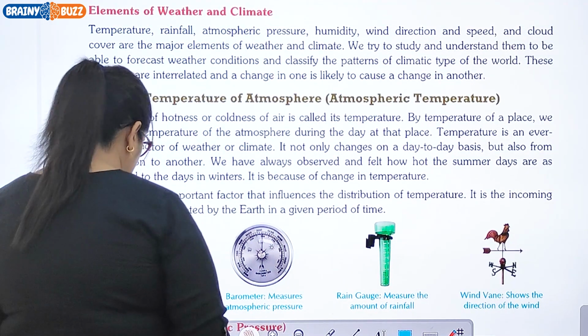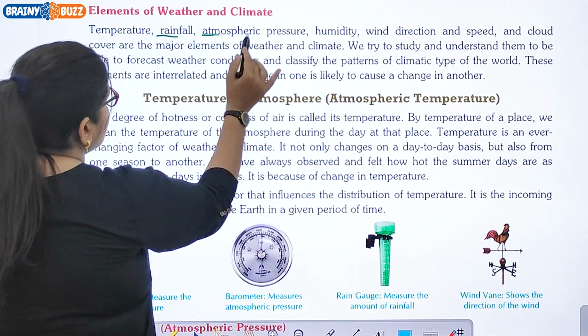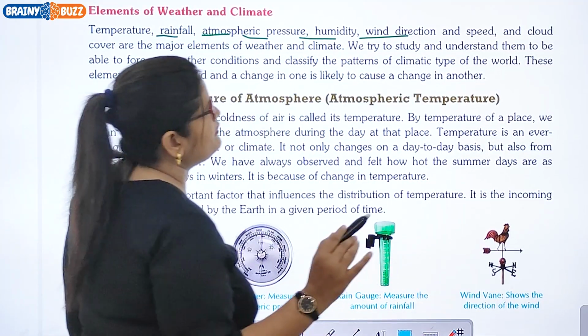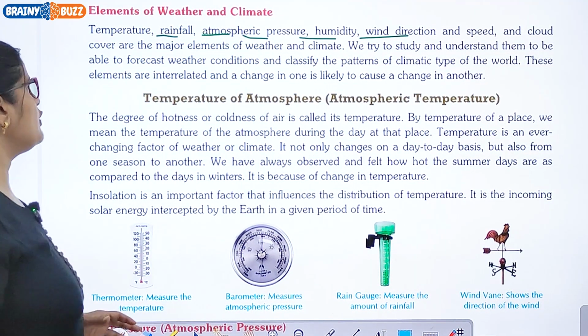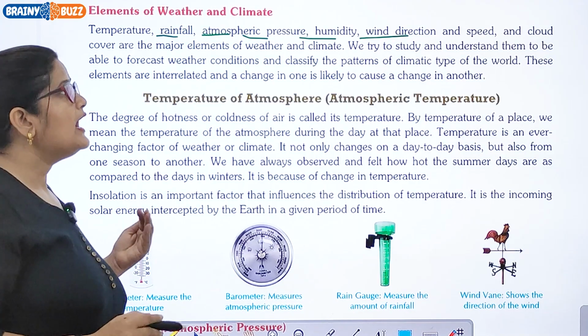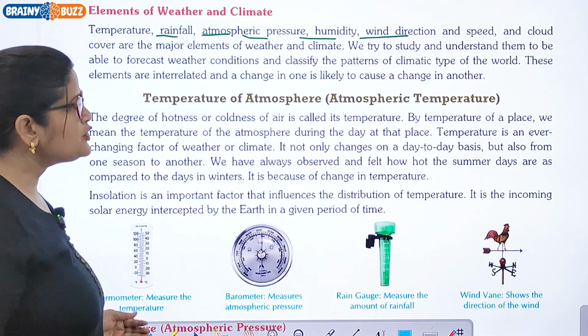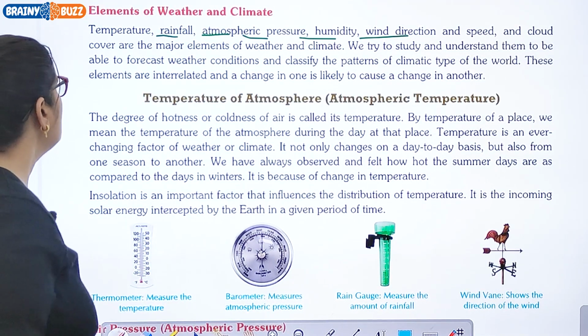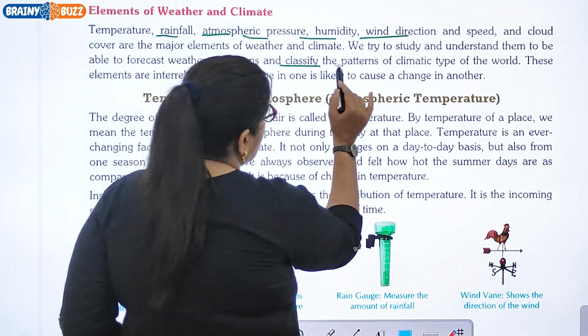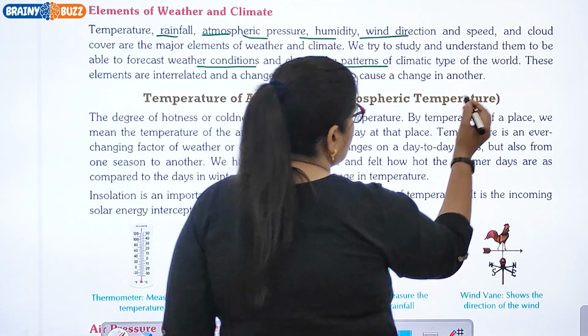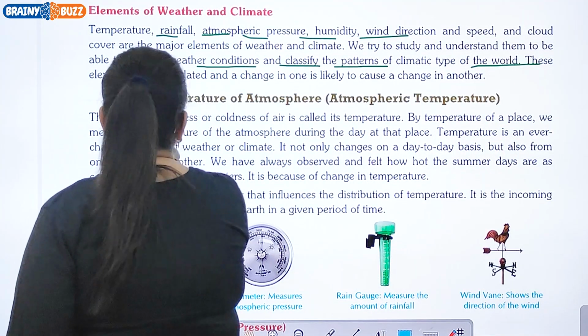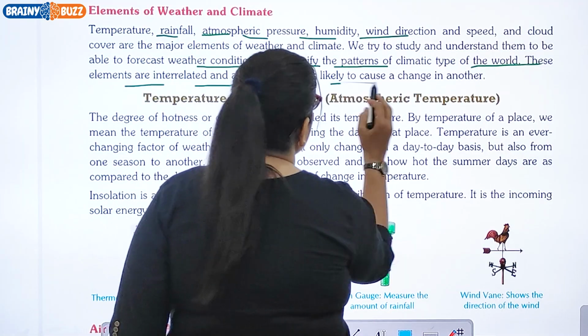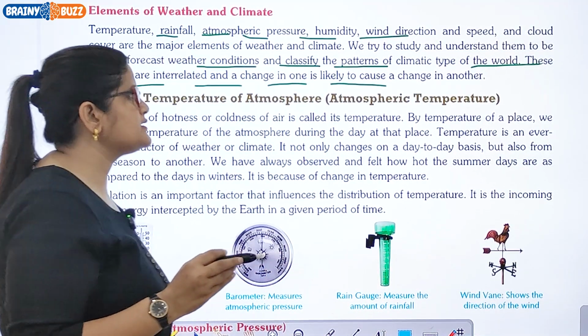Elements of weather and climate. Temperature, rainfall, atmospheric pressure, humidity, wind direction and speed, and cloud cover are the major elements of weather and climate. So, we try to study and understand them to be able to forecast weather conditions and classify the patterns of climatic type of the world. These elements are interrelated and a change in one is likely to cause a change in another.